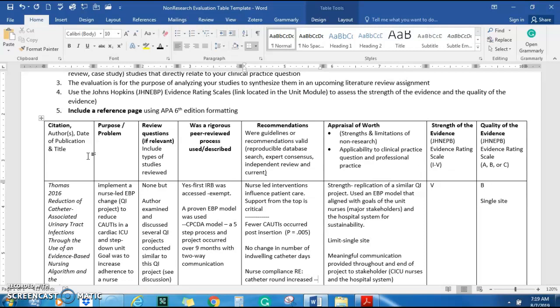but there are a couple of links in your Canvas that can take you out there and tell you the specific difference between QI and research. I think students have asked me in the past, just because you use statistics to evaluate your results, that does not mean it's research. That's just using mathematics to show us what any changes were.